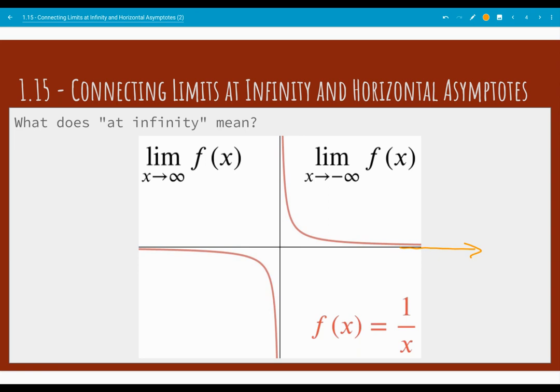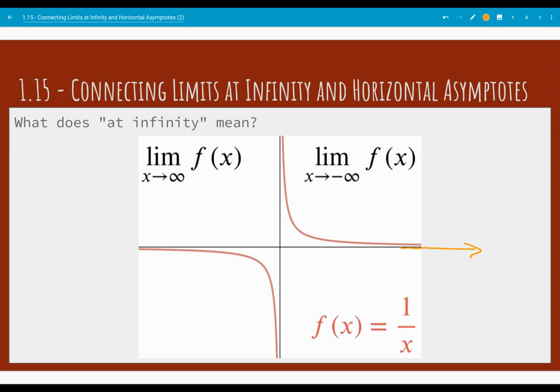And when we plug in bigger and bigger values for x, we're taking 1 divided by bigger and bigger values in our function here. And as you know, when we plug in bigger values for x, 1 divided by a bigger number is going to be a smaller number. This function is never actually going to equal 0, but we can make the function really close to 0. Say we want it within 1/1000th.